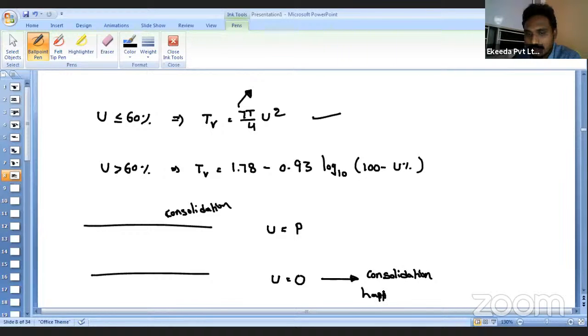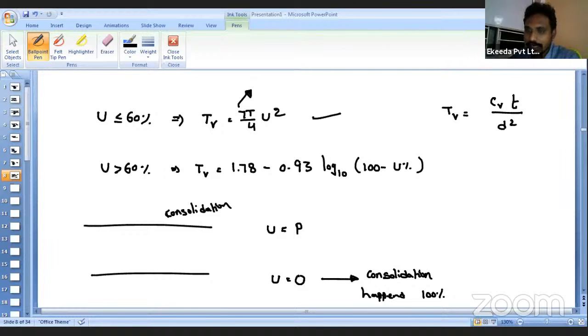Consolidation happened, so I can simply write it as 100%. That means, will it happen immediately, or how much time will it take? How much time it will take, we find by using the time factor, that is TV equals CV into T divided by D square.